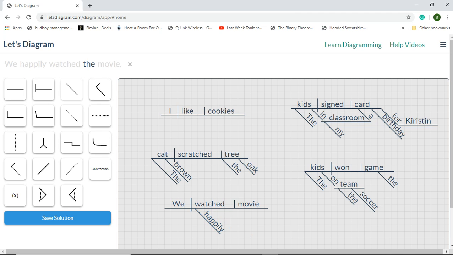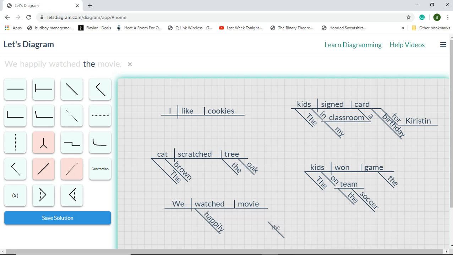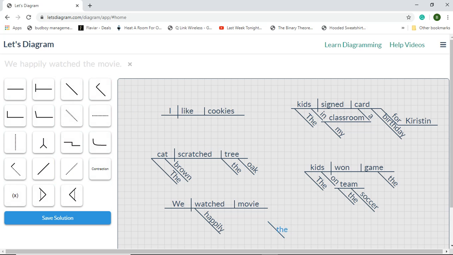Alright, and the is an adjective modifying movie. What movie or which movie? The movie. Good. We happily watched the movie. We is the subject. Watched is your verb. Movie is your direct object. Happily modifies watched and is an adverb. The modifies movie and is an adjective.